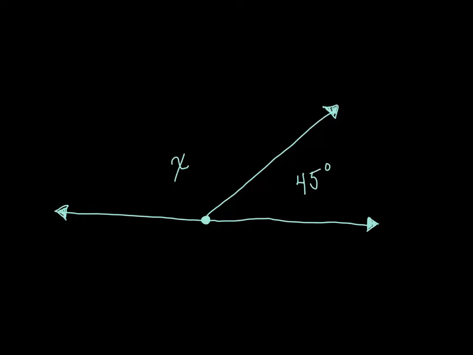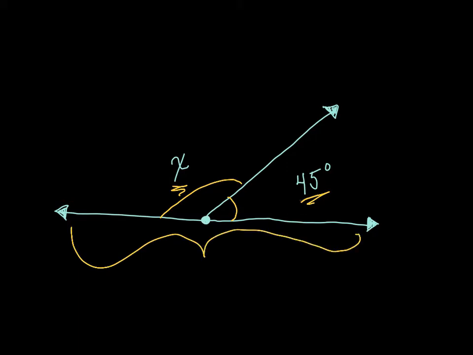All right, so here we have two angles. I have one angle that is 45 degrees, and I have another angle that we don't know, and the measurement is just X. It's unknown with the measurement of this. We have an acute angle, and this one is definitely an obtuse angle. But when we put them together, it's giving us a supplementary angle, this is a straight angle, which is 180 degrees. So we need to figure out what X would be.